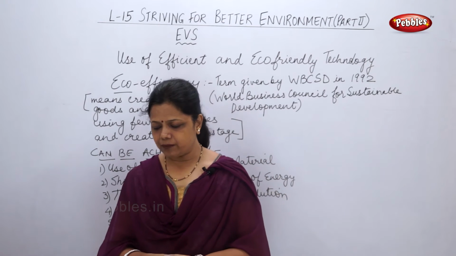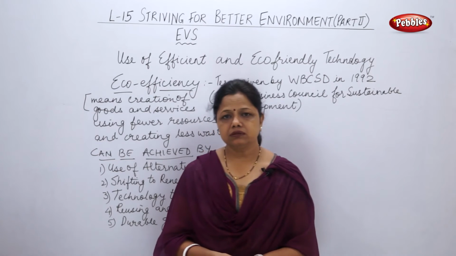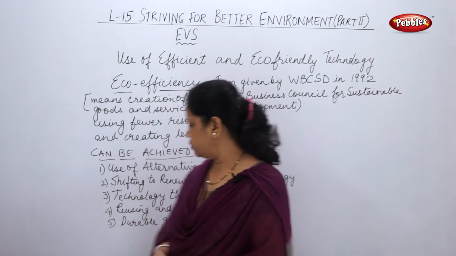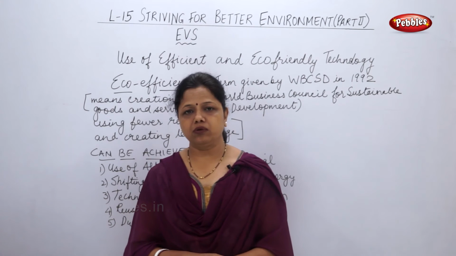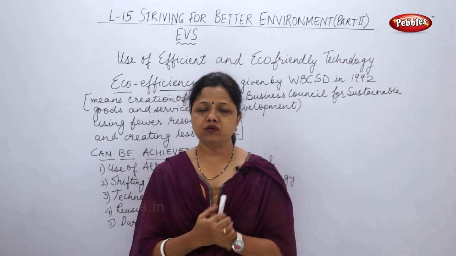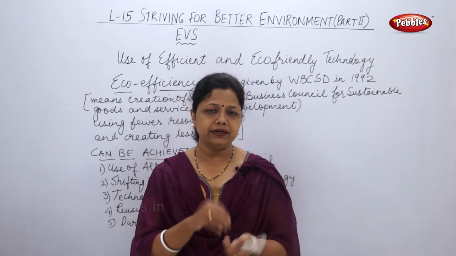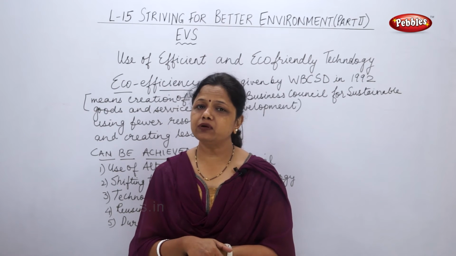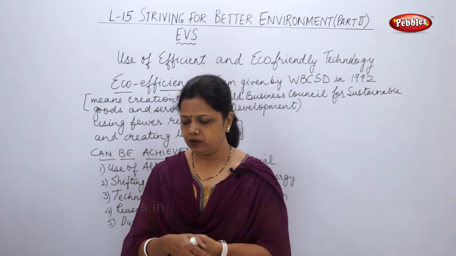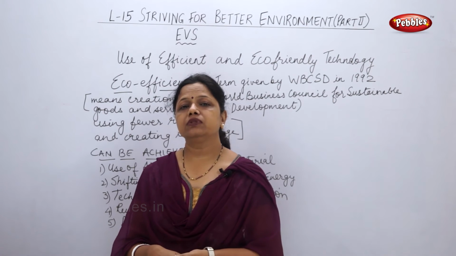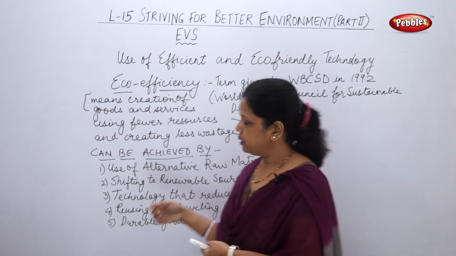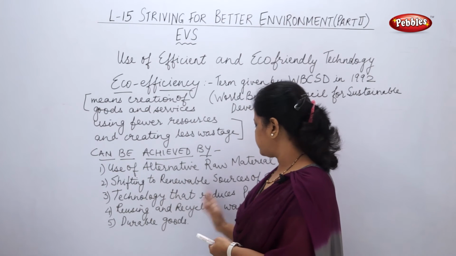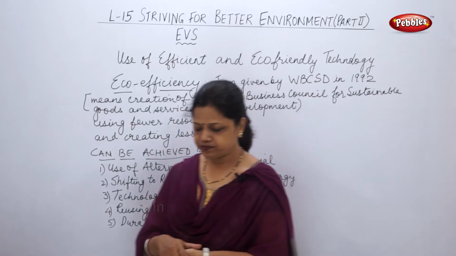So these are the examples where we can use these types of fuels which can reduce pollution. Unleaded petrol: the petrol which we normally get contains lead, but unleaded petrol is a quite cleaner fuel, and it does not harm the environment by producing harmful gases. So this is how we can use technology that reduces pollution.